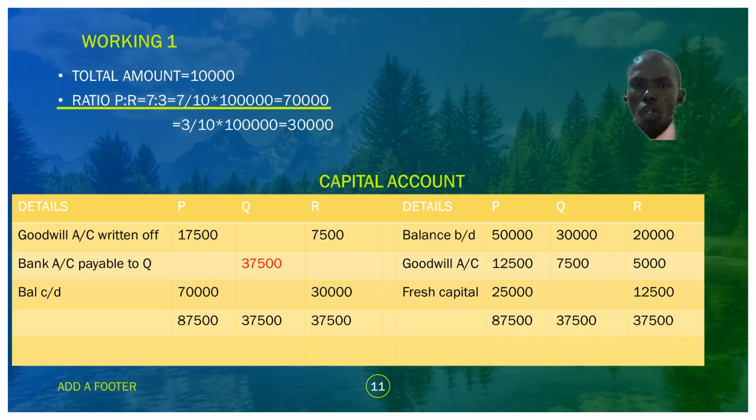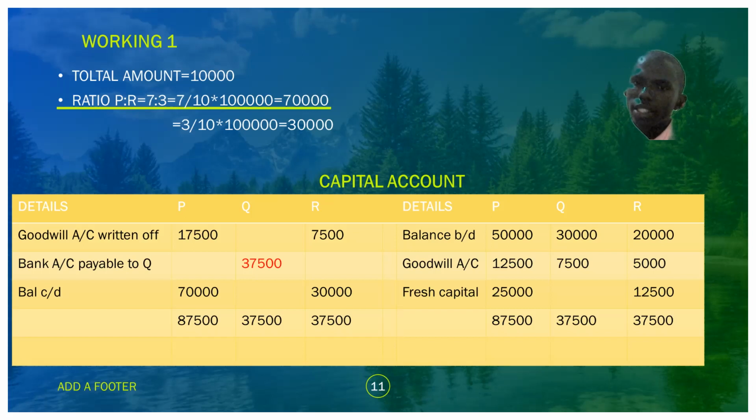So you simply carry down this amount that they should contribute. You balance, carry down 70,000 to P and 30,000 to R. Now from carrying down, you had 17,500 plus 70,000. It gives you 87,500. This should be our balancing figure.